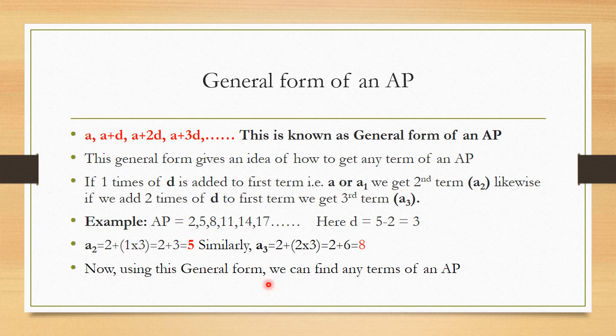Therefore, this is how we can obtain any term that is not given in the question. For example, in this AP, terms are available only up to 17, that is the 6th term. If I want to get the 7th term, that also I can obtain by adding a plus 6 times d. Then I will get the 7th term. Likewise, we can obtain any term.